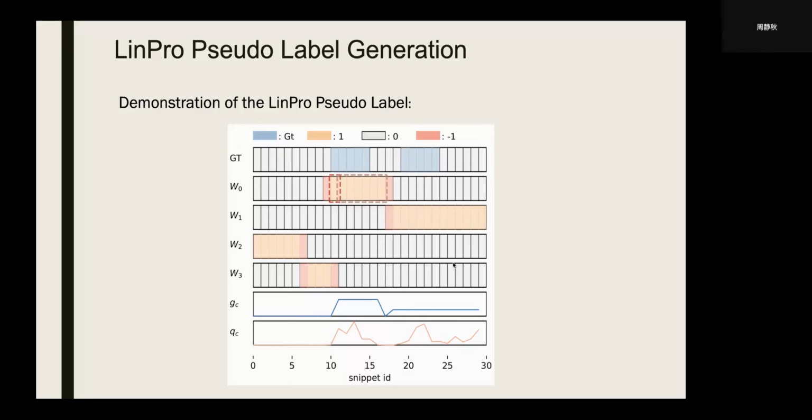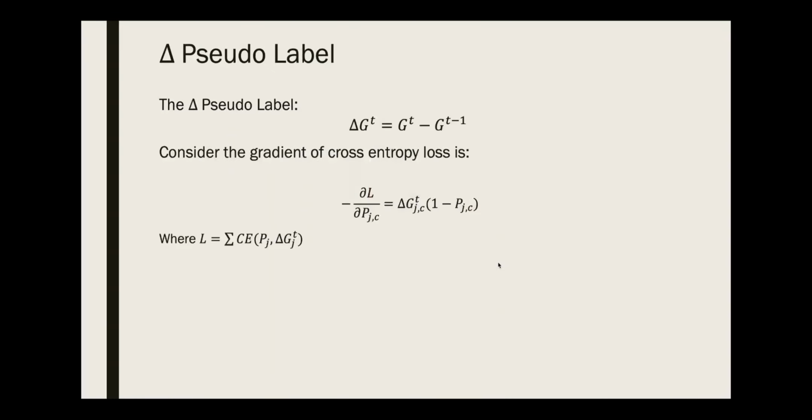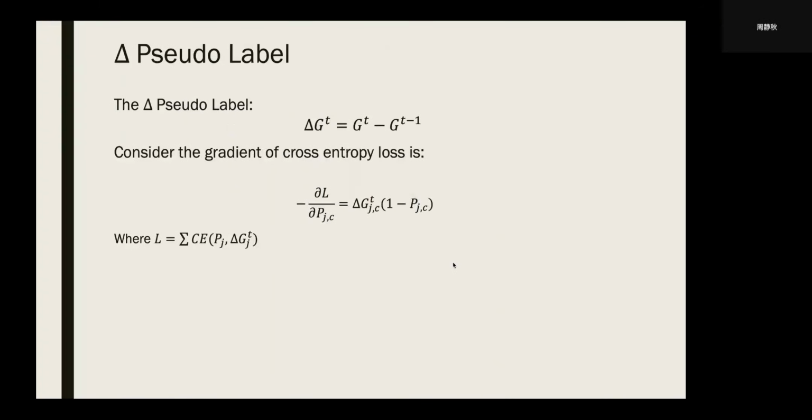The minus 1 is the action boundary, set to minus 1, so we can distinguish between action and action boundaries. For those parts that have no action, the weight is set to 0. Lastly, we have the delta pseudo label part. This is very straightforward. We just use the currently produced improved pseudo label to subtract the previous one.